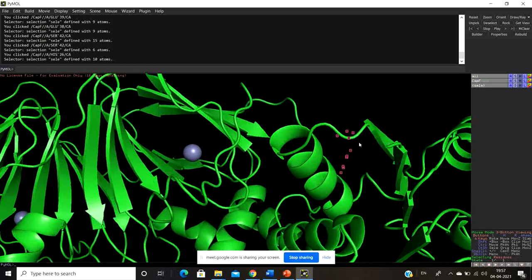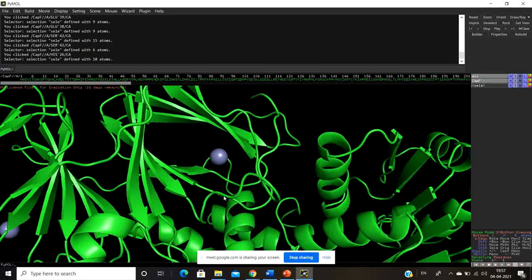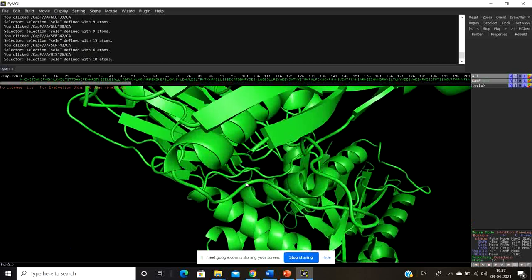Okay, what is this amino acid? I don't know, but this amino acid is present. These are the turns. This is histidine. So these are the turns. Okay, suppose these are the turns.